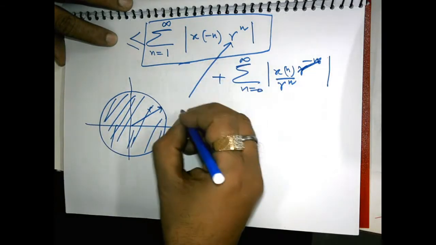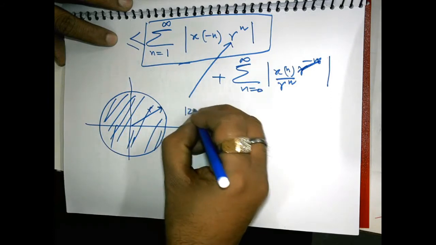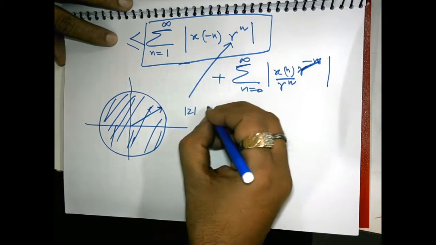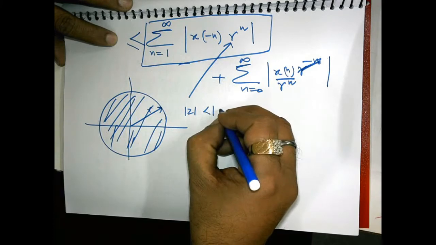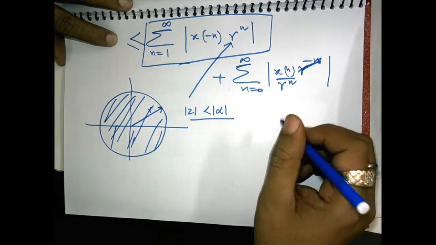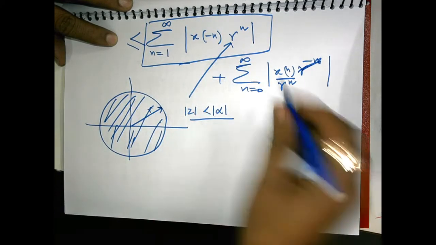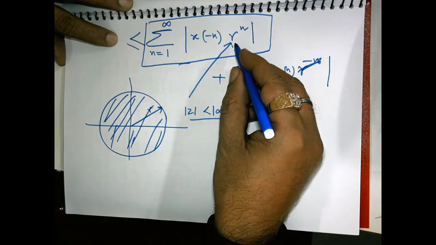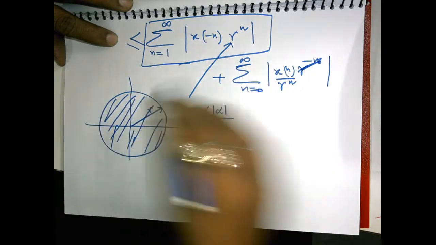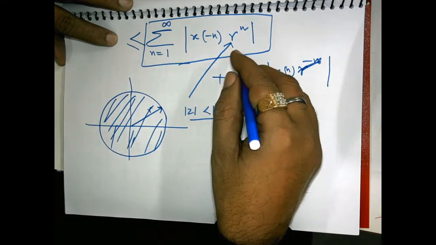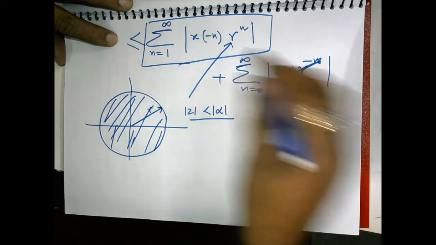So the region of convergence, mod z, is less than some value alpha. Below this alpha, the first series converges.